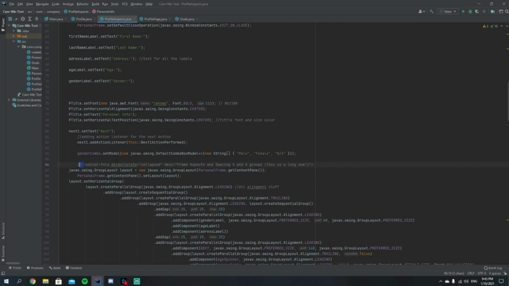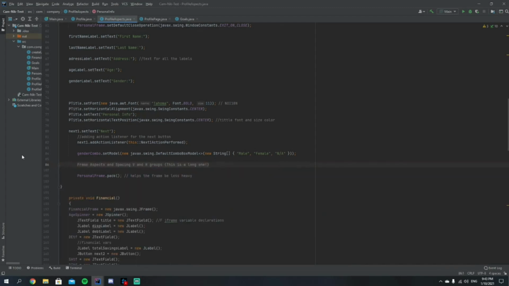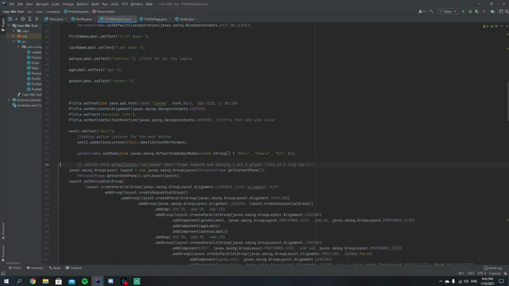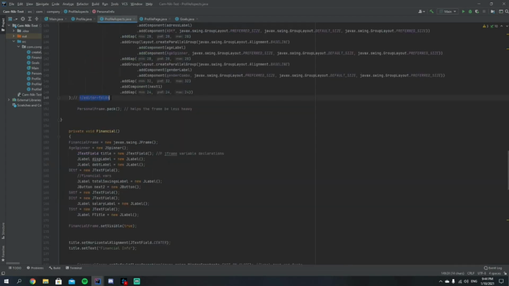So an editor fold and then default state, it's essentially like any other method in Java, just meant for comments, which is pretty cool. And default state is collapsed. So when you open up a project, it will leave it as it is. And then description is what it says. So when it's left alone, boom, easy peasy. And right at the end, you just add another double slash and finish it off with an editor fold.